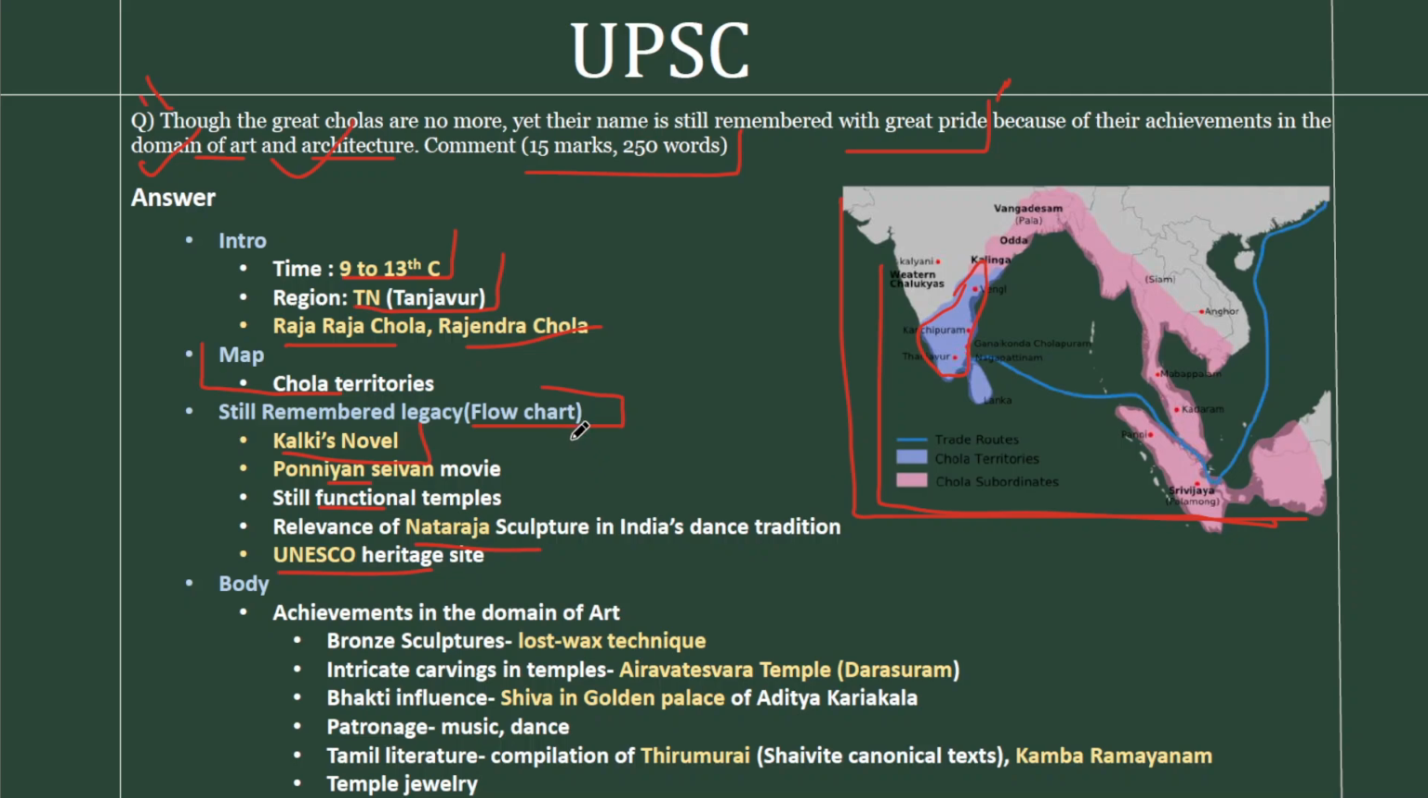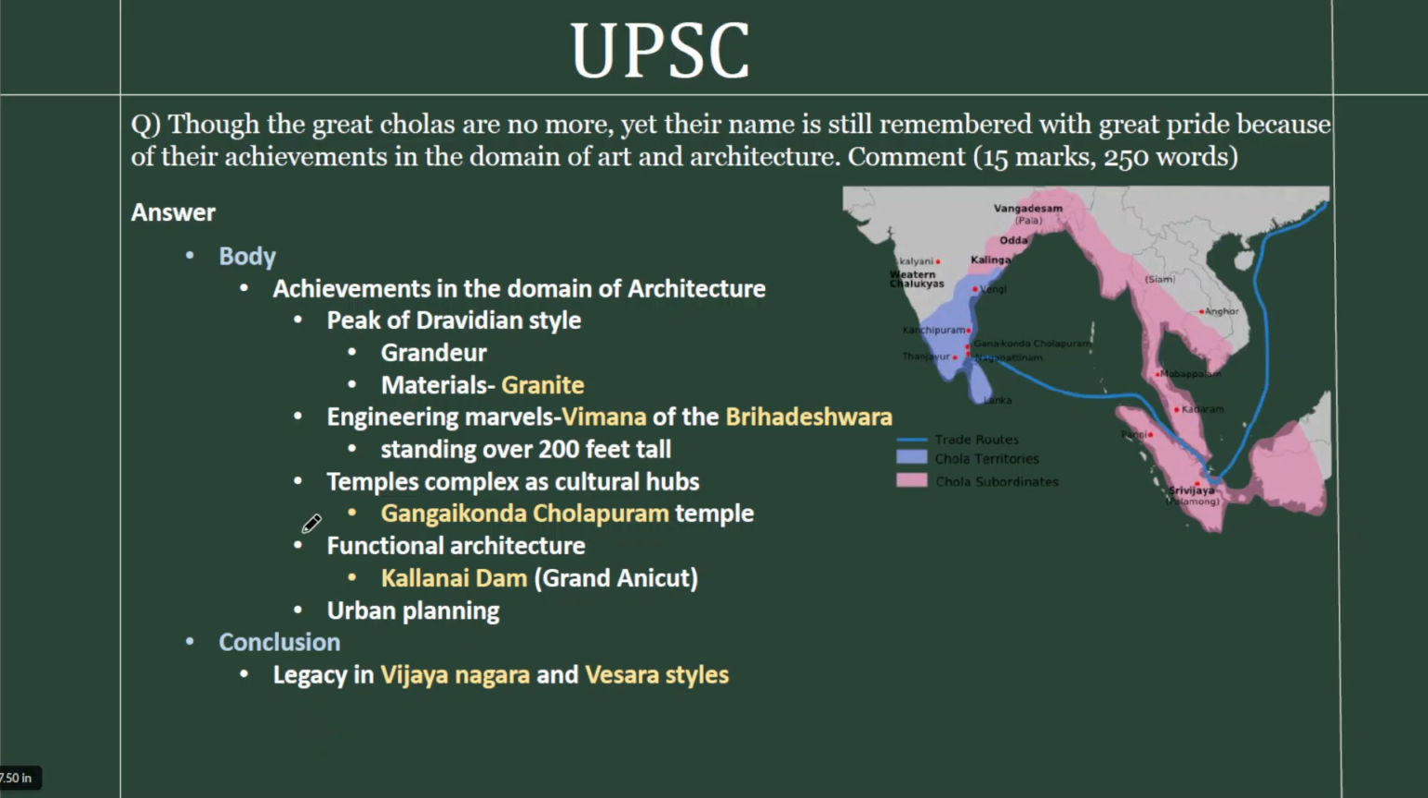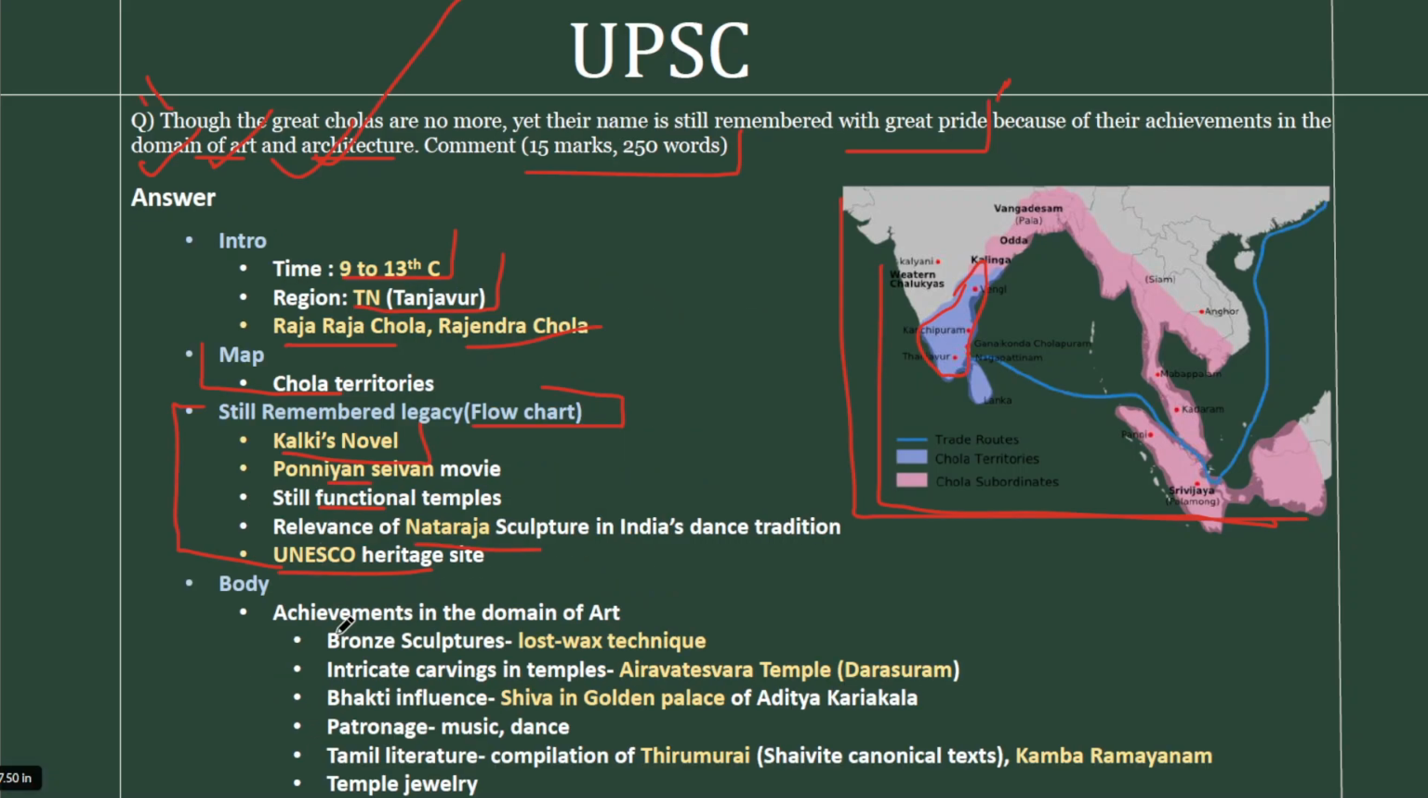This is a 15 marker, and you have the leverage to have an implicit part like this. In the body part, we are dealing with two explicit parts, which is achievements in the domain of art and architecture. We have divided it accordingly, and we have given 6 points in the first part and 5 points in the second part. In the first part, when it comes to achievements in art, the first point will be in the domain of bronze sculptures itself. Here itself we have talked about the Nataraja sculpture, so we won't repeat it again.